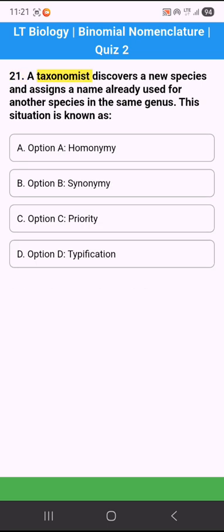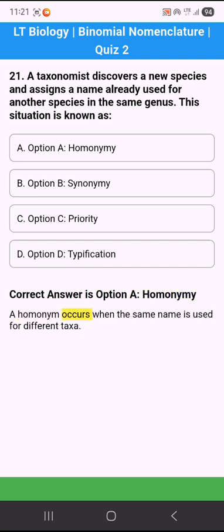21. A taxonomist discovers a new species and assigns a name already used for another species in the same genus. This situation is known as: Option A. Homonymy. Option B. Synonymy. Option C. Priority. Option D. Typification. Correct answer is option A. Homonymy. A homonym occurs when the same name is used for different taxa.